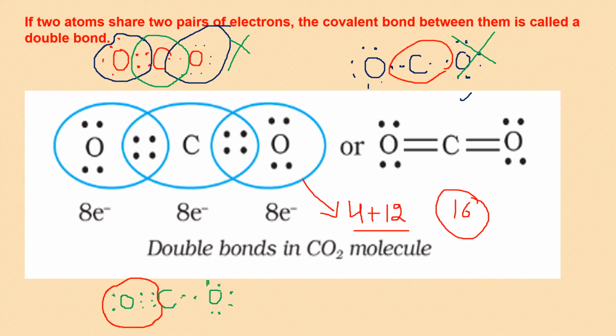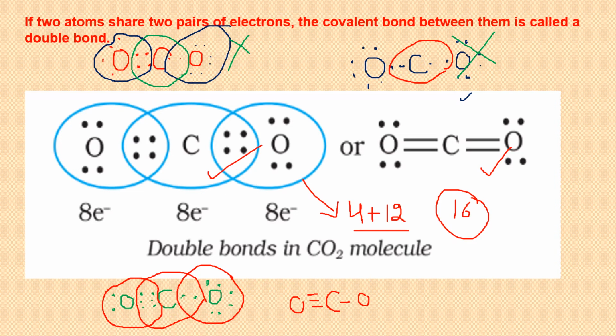Okay, so here you can see 6, 7, 8 of this oxygen. Again for carbon you have 8 electrons around it, and for this oxygen also you have 8 electrons around it. So this is also one of the possibilities, that I show a triple bond on any one side and a single bond on the other side. And the other possibility is this, as shown here, with a double bond on both the sides. So these are the two possible structures. This is also correct and this is also correct.